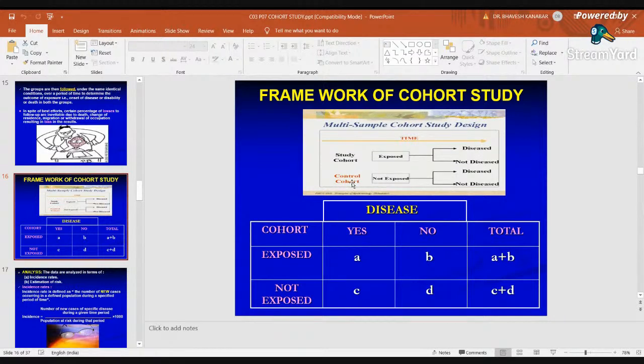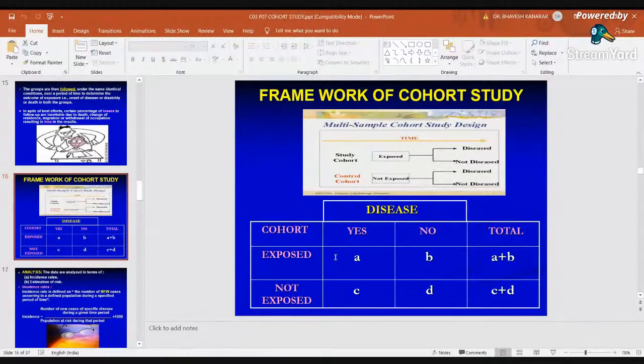Then the control cohort, they are not exposed, and among them we have to see how many of the control develop disease and how many of them do not develop disease. So the study progresses from cause to effect: exposed to disease, non-exposed to disease or not disease, right?